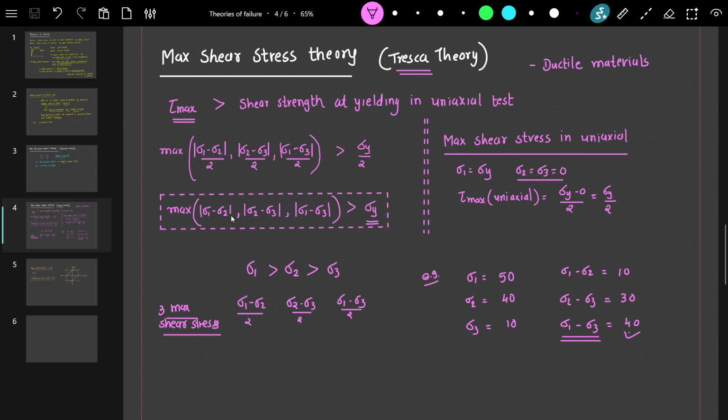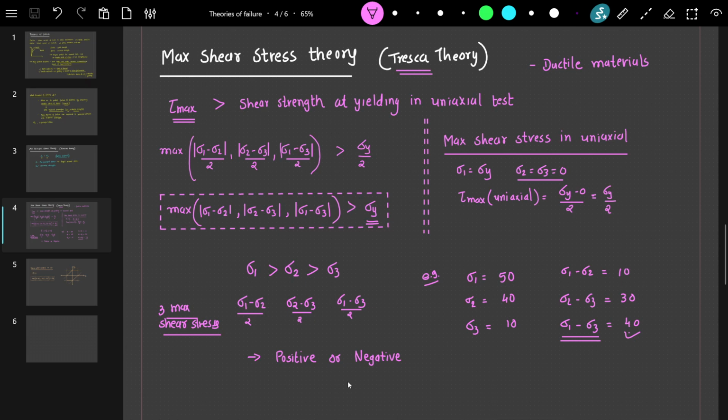And why absolute? Because the maximum shear stress can be positive or negative. Unlike normal components of stress, where tensile is positive and compressive is negative, this logic does not apply to shear components, because whether shear stresses are positive or negative, they both result in a change in angle.